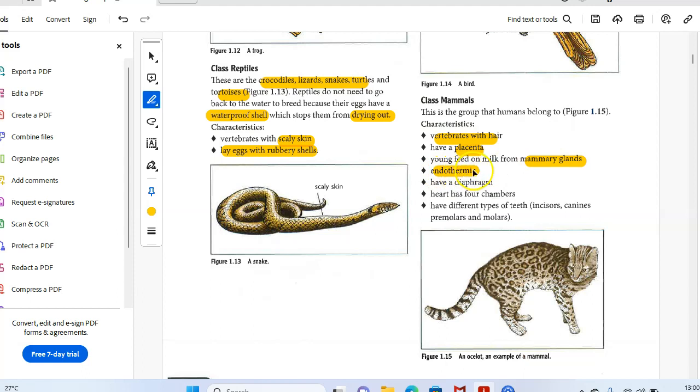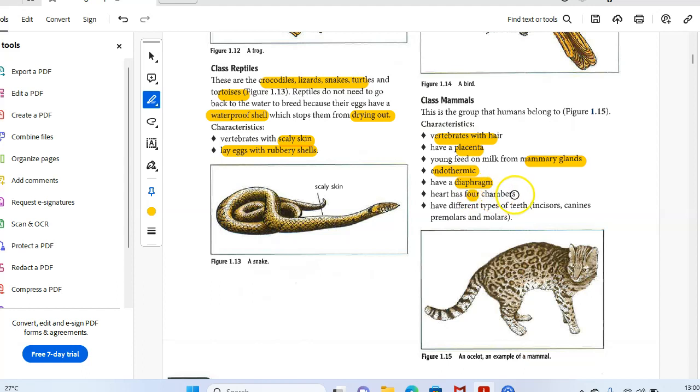Mammals are endothermic, of course, warm-blooded. They have a diaphragm, which supports our inhalation and exhalation. Diaphragm muscles relax and contract during the process of inhalation and exhalation.